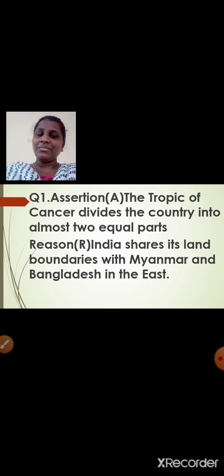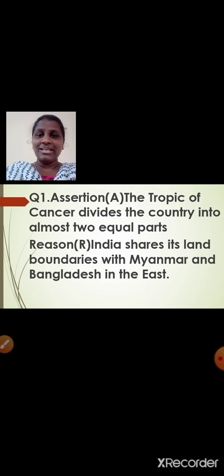But now just tell me whether the reason given, that is India shares its land boundaries with Myanmar and Bangladesh in the east, is the reason for the assertion statement given, that is the Tropic of Cancer divides the country into almost two equal parts? No, not at all. They both are not linked to each other, right? Reason given is not the reason for the assertion given here.